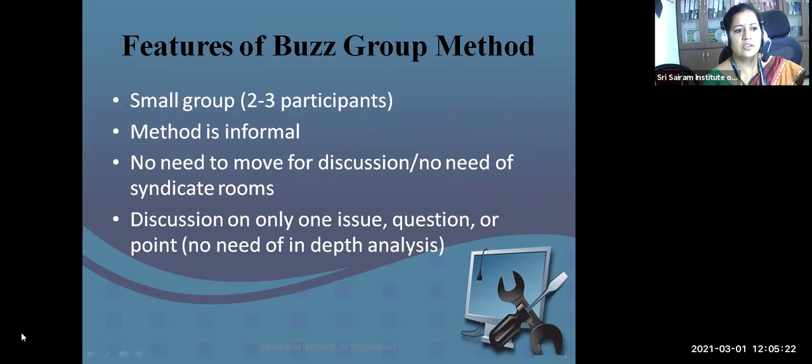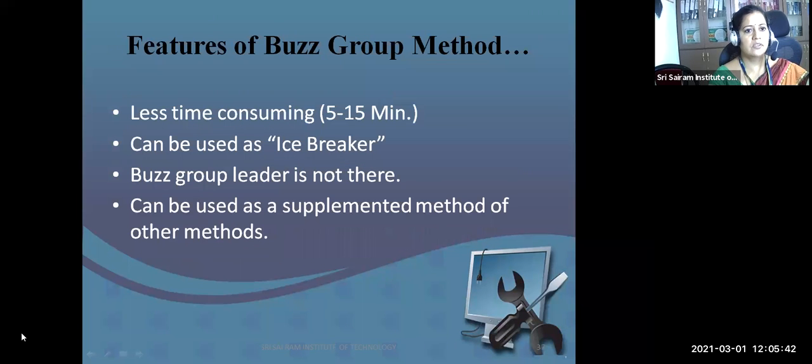Features: of course, this is an informal method, no need to move for discussion or breakout rooms. Discussion is on only one issue, question or point. No need for in-depth analysis. They will give a question, and the other end should give the answer. Whoever gives the answer in the stipulated period of time is considered to be the winner, which is called the buzz group method.